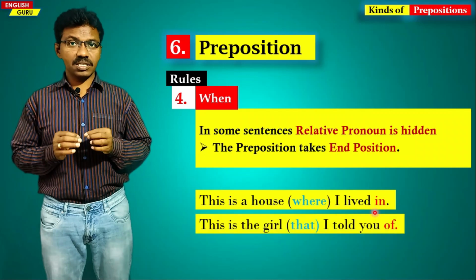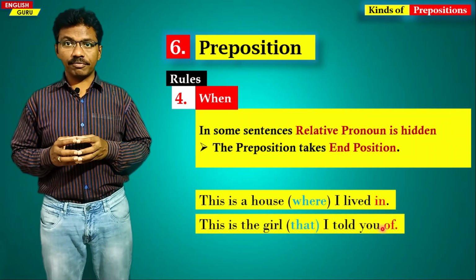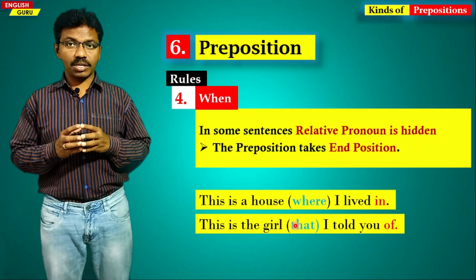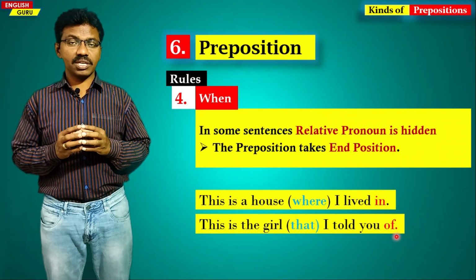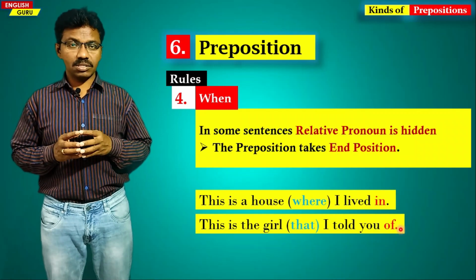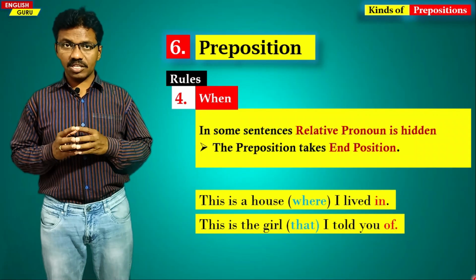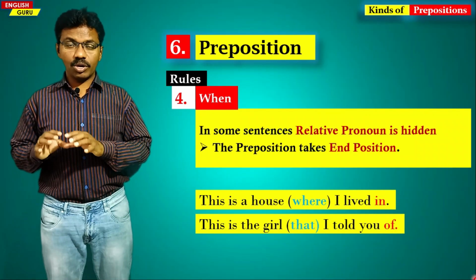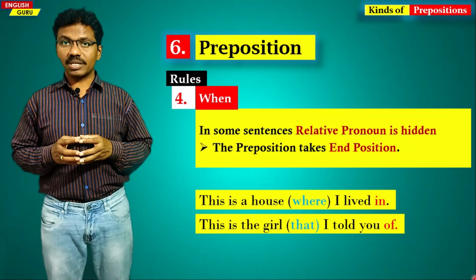The second sentence, this is the girl I told you of, that I told you of. So that is understood in the context. When this kind of situation is there, we place the preposition at the end of a sentence. Or else a preposition is always placed before a noun or a pronoun, and it connects the noun or pronoun with the other words in a sentence.